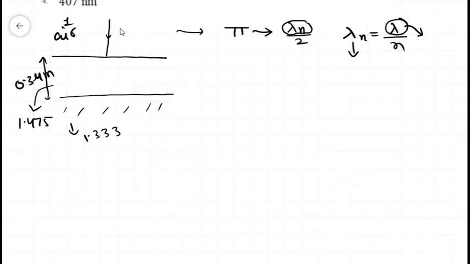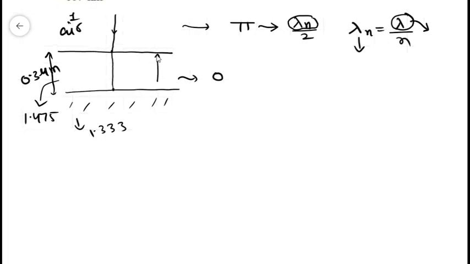So if the light ray is incident on this boundary, it will suffer a path difference of lambda n by 2, and when the light ray is incident on this boundary, here the light ray is going from denser to rarer, so it will not suffer any phase difference here, so the path difference here will be 0. So let the thickness of the thin film be t.